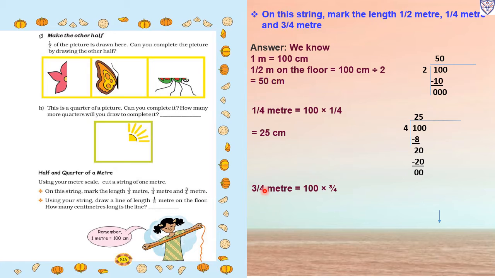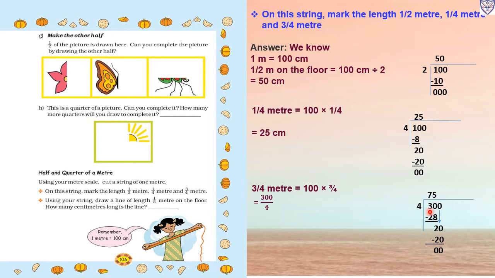Now we have to mark 3/4 meter of 100 centimeters. 1 meter string, that is 100 centimeters. So 100 multiplied by 3 upon 4. So first we will multiply 100 by 3, which is 300 upon 4. Now 300 divided by 4.